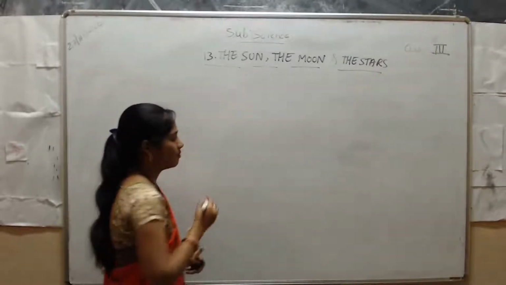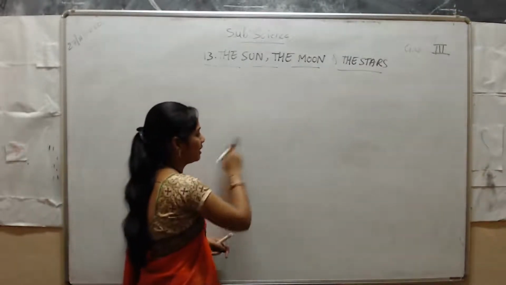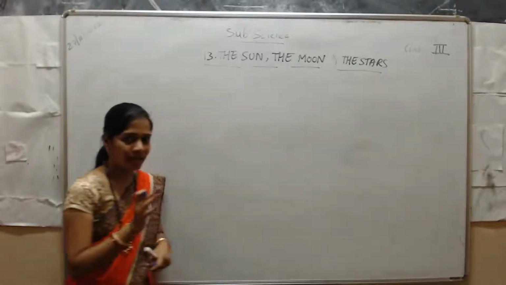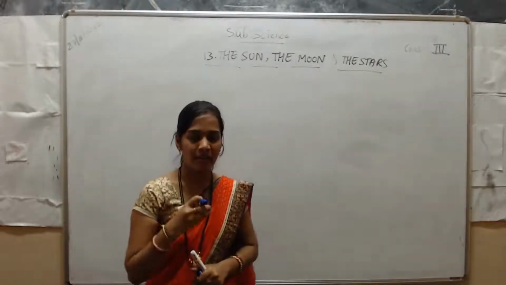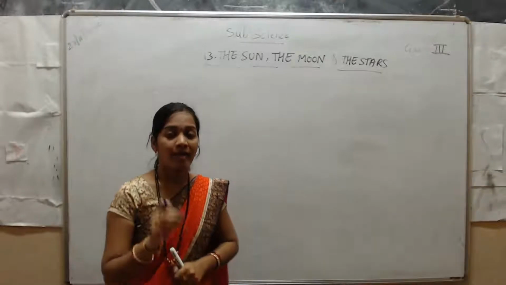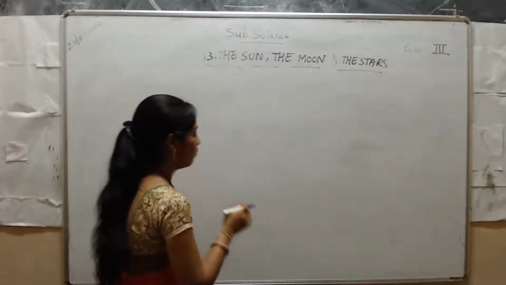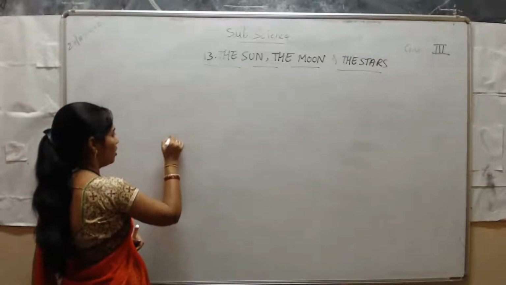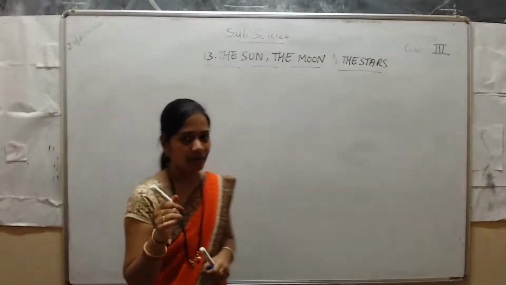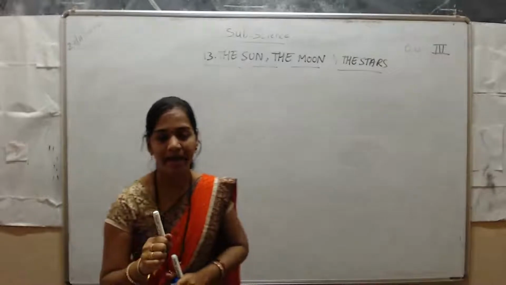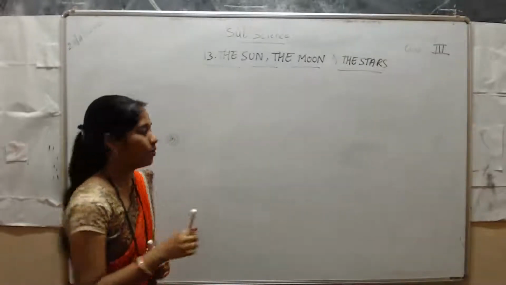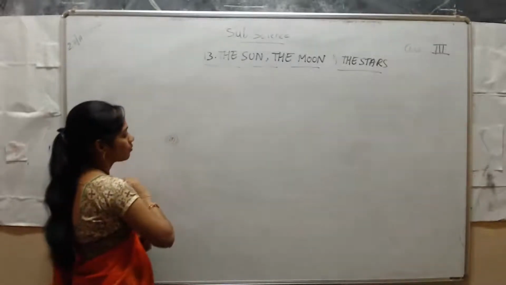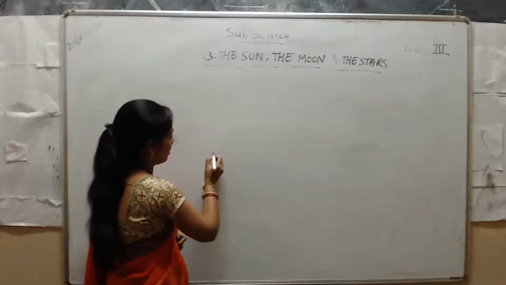Think that this is the space. Here the Milky Way galaxy will be there. The name of our galaxy is Milky Way galaxy. In that, the 9 planets are present. Think that this is the sun. Sun is not a planet. Remember, students, the sun is not a planet. Sun is a star. The sun is there, and here 9 planets are there.